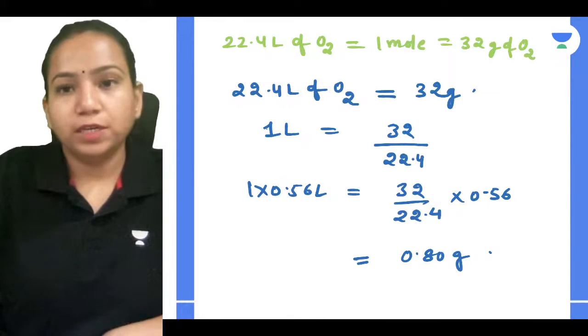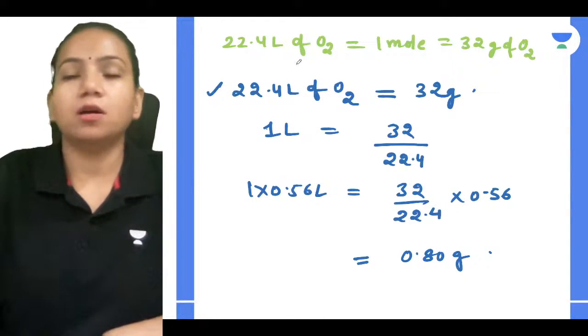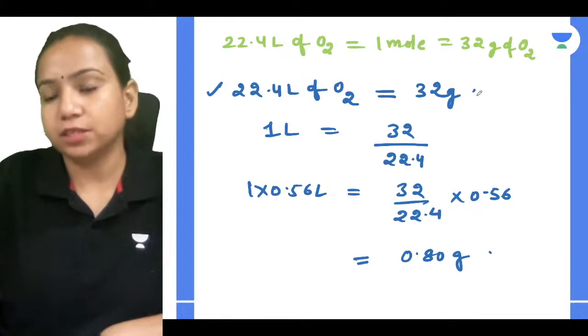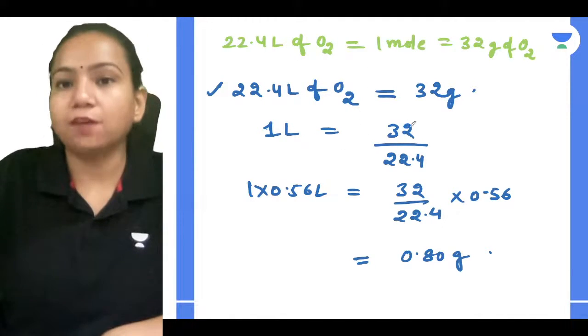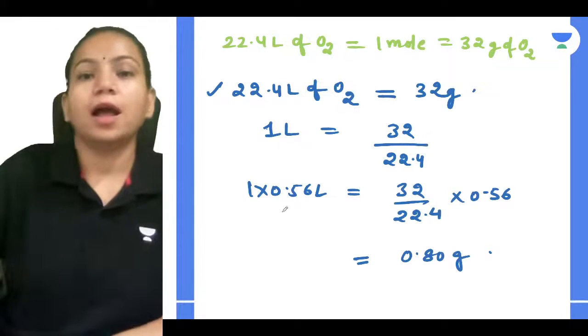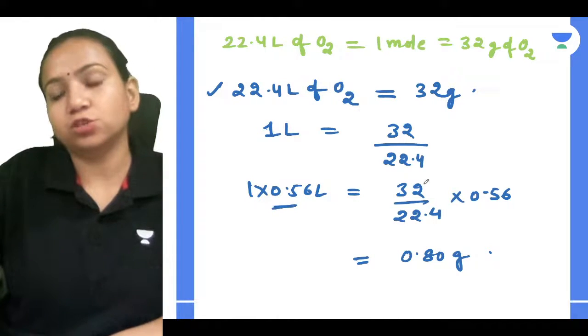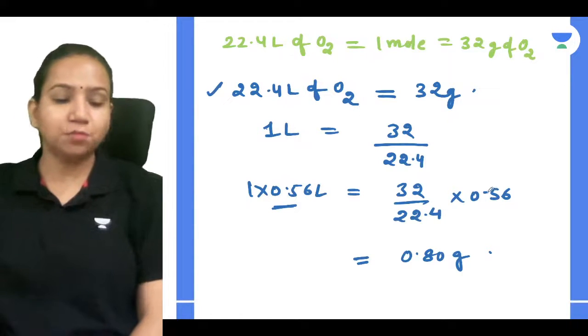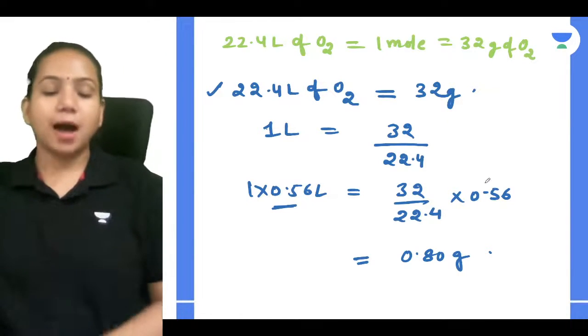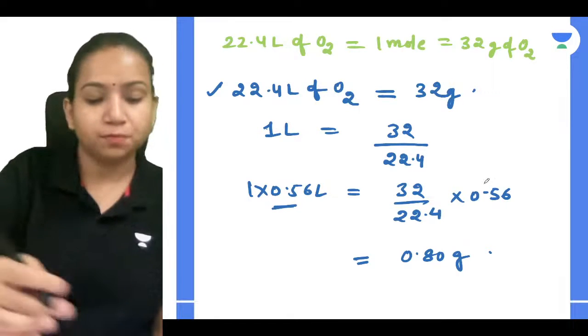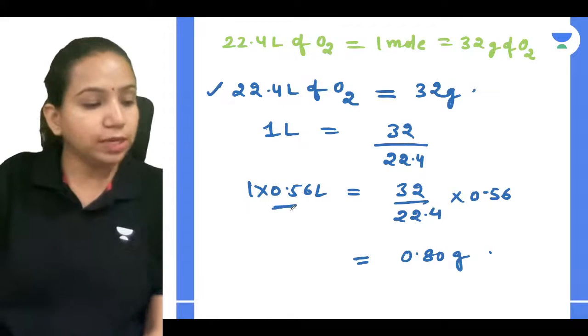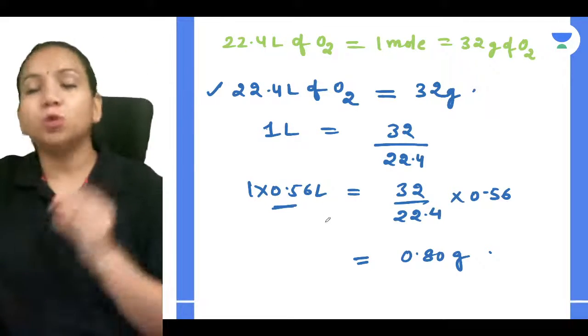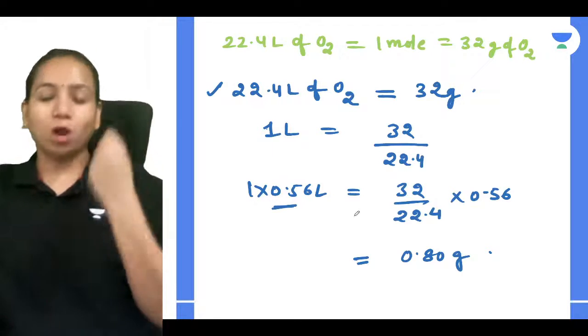So 22.4 liter of oxygen, we just related with the equation, contains 32 gram. So 1 liter will have 32 divided by 22.4, and for 0.56 liter it is going to be 32 divided by 22.4 into 0.56, so that is 0.80 gram, and that will be the mass which it is acquiring. Okay, very good. So for both the cases the mass is going to be the same, because for both the cases the volume is the same.